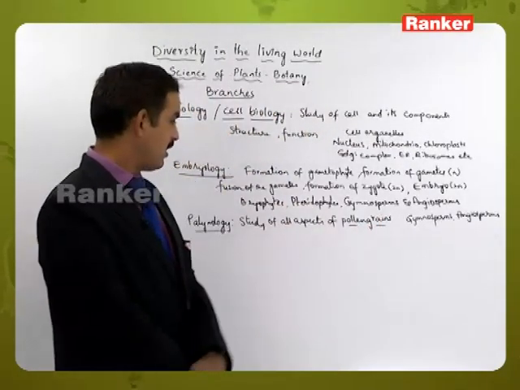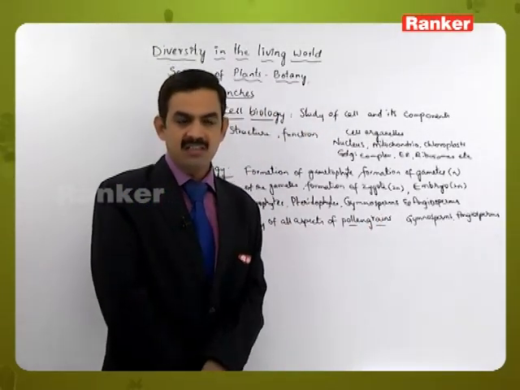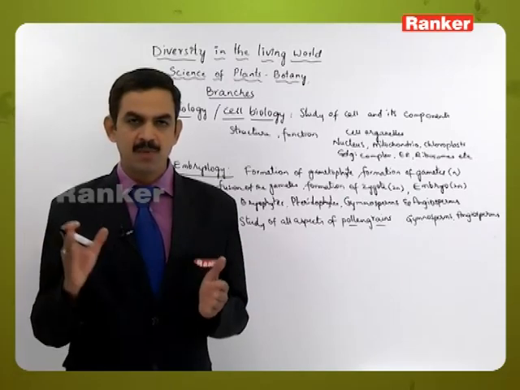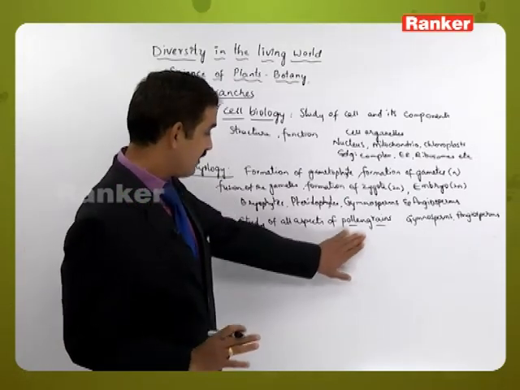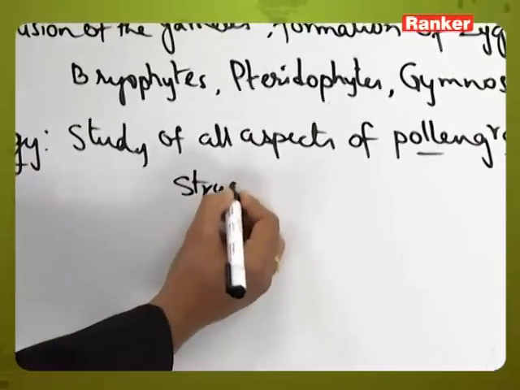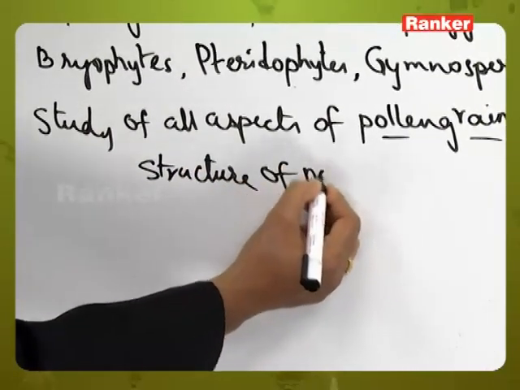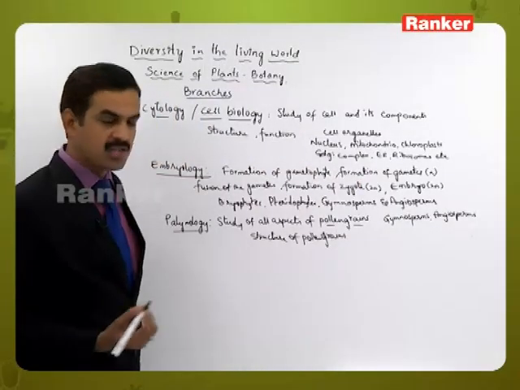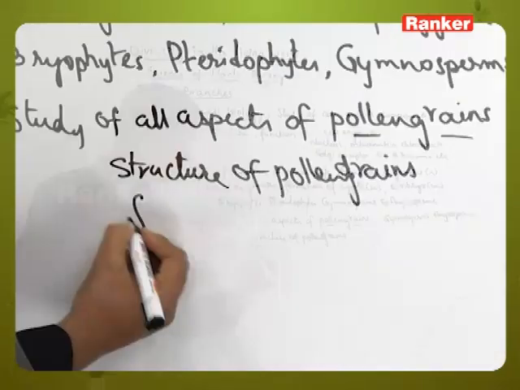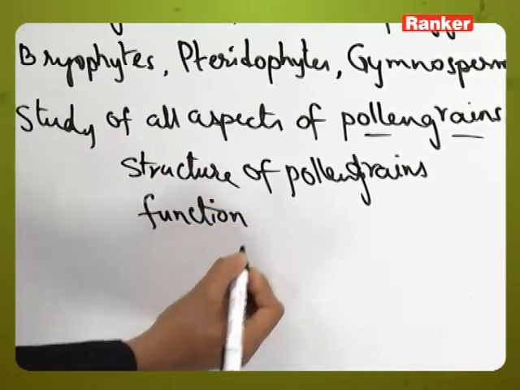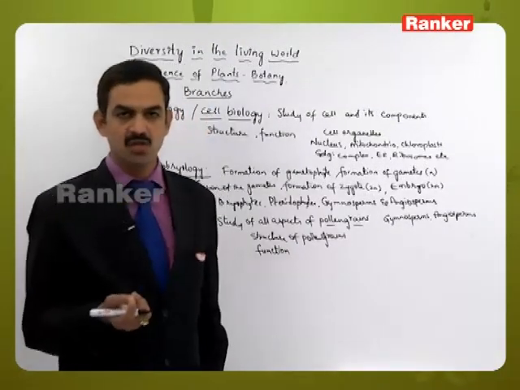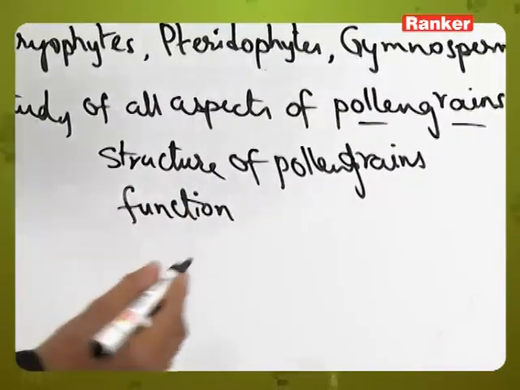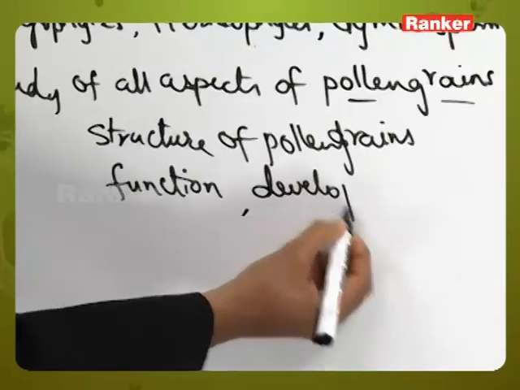Here the pollen grains are released from the anther and they will reach the stigma, and they will fall on the stigma, and the further process called fertilization will be carried out. So here the structure of pollen grains, which includes the morphology and how the pollination will be taking place, the functions related to this, all those aspects which are concerned with the pollen grains will be studied under palynology. Not only the functions but also the development of the pollen grains.